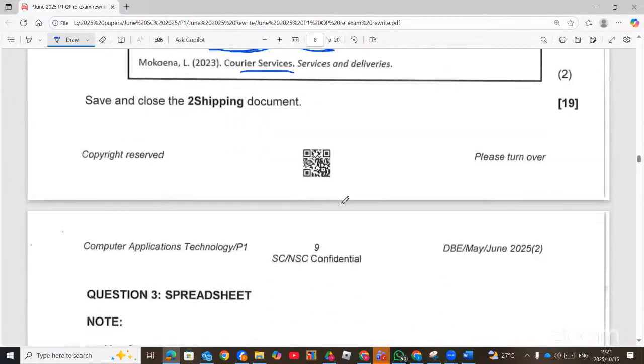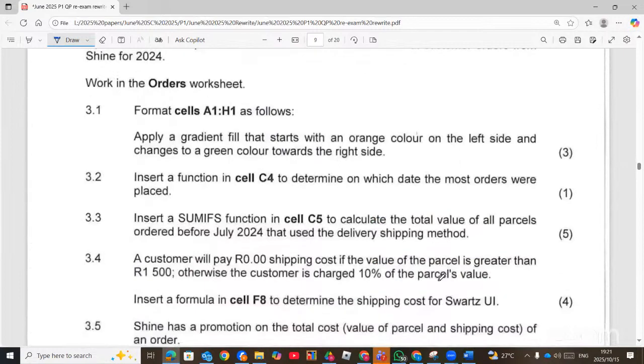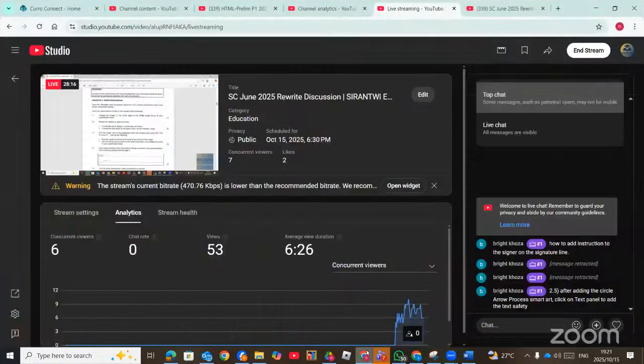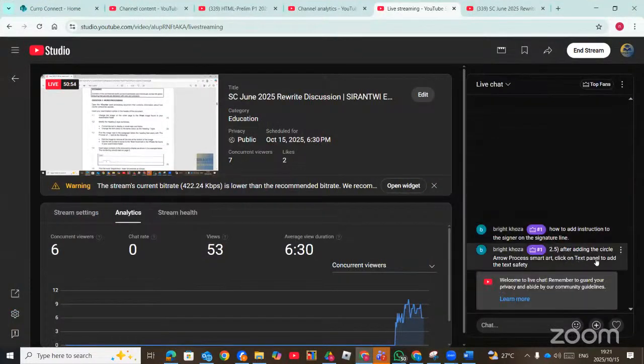Before I proceed to spreadsheet, let me check if there are any questions from the comment section. It seems somebody asked how to add instructions to the signer on the signature line. Okay, I will address that one. After adding the circle arrow process smart add, click on the text panel to add the text. Yes, you can also click on that text panel to add it. But if you don't have it, you can just right click and choose edit text.